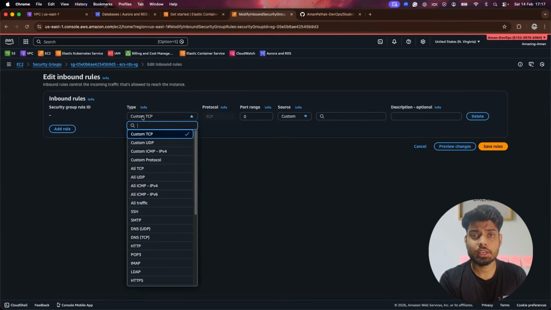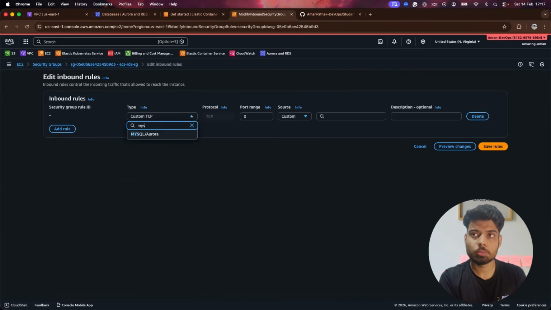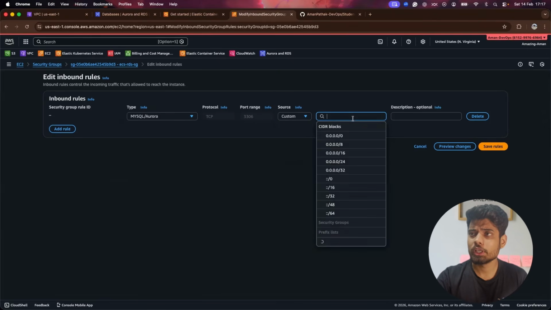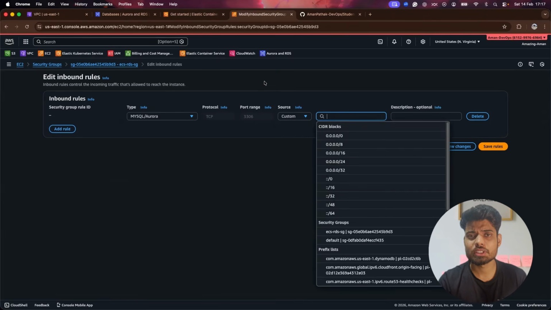In that, I will have to provide the protocol. So the protocol would be MySQL, so it will be the 3306 port range. After that, we have to provide the source. So instead of providing the source, I'll provide the specific security group reference. So whatever service is attached to the particular security group, it will allow those machines or those services only to communicate with MySQL.